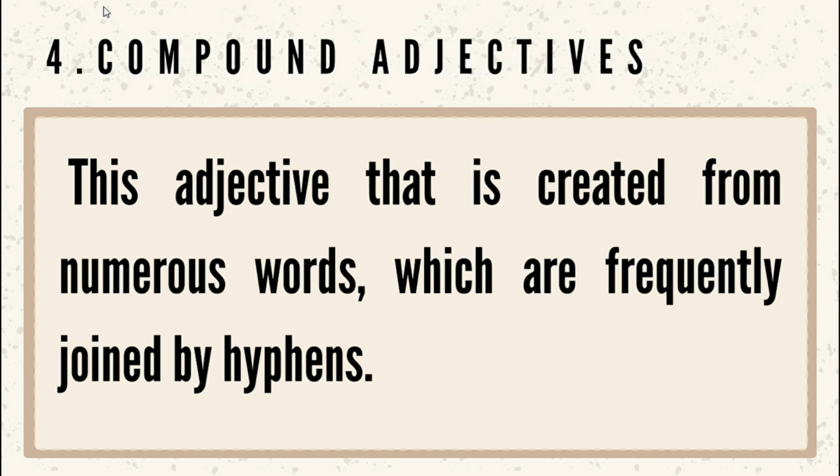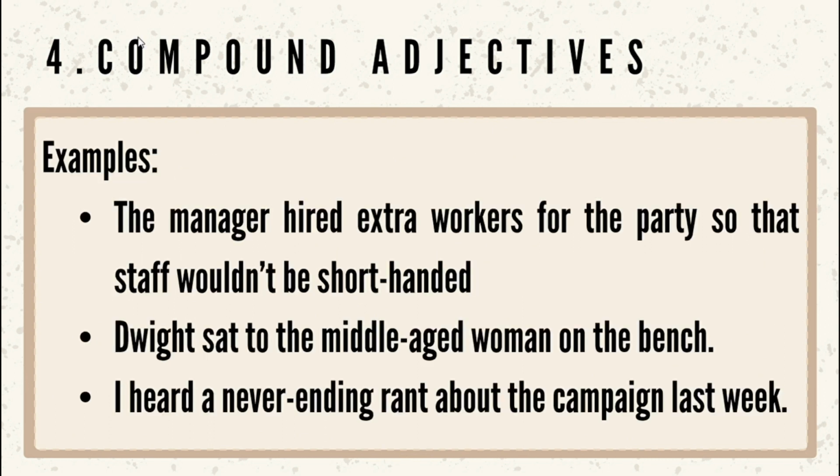Fourth, we have compound adjectives. This is an adjective that is created from numerous words which are frequently joined by hyphens. Also, it is a combination of two or more words which can perform the role of an adjective in a sentence. Now, here are the examples of compound adjectives.